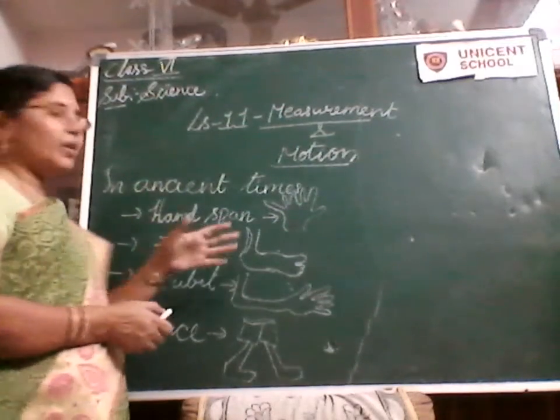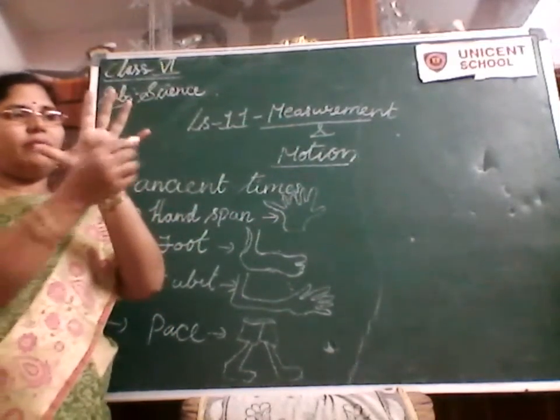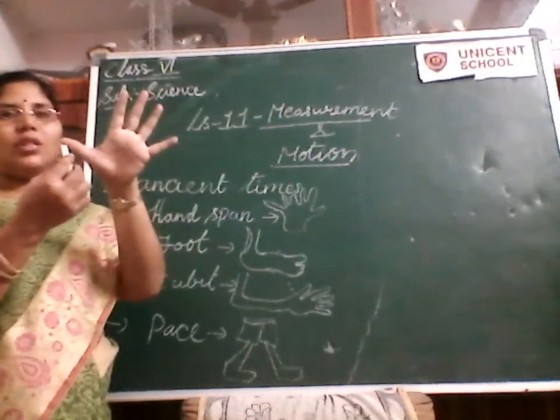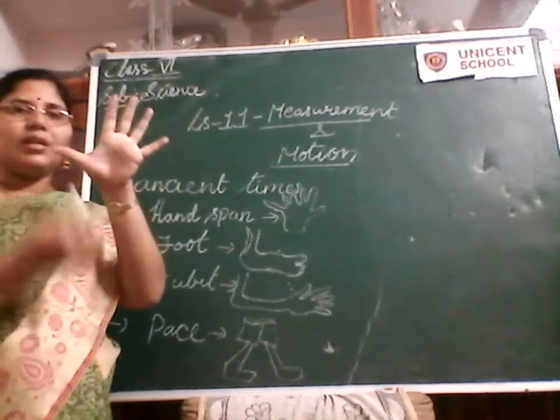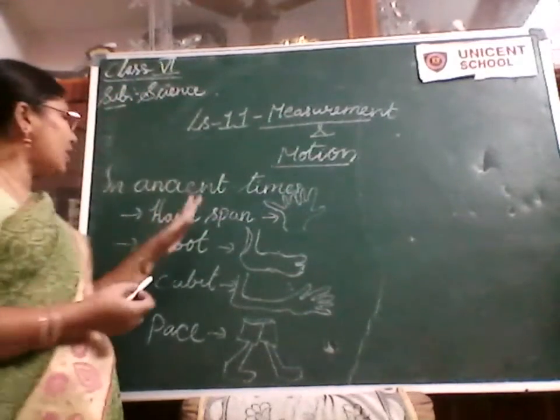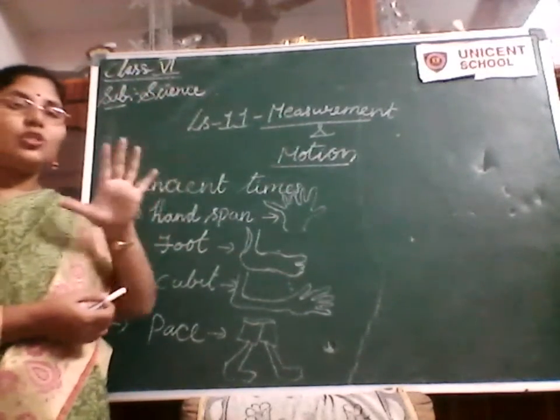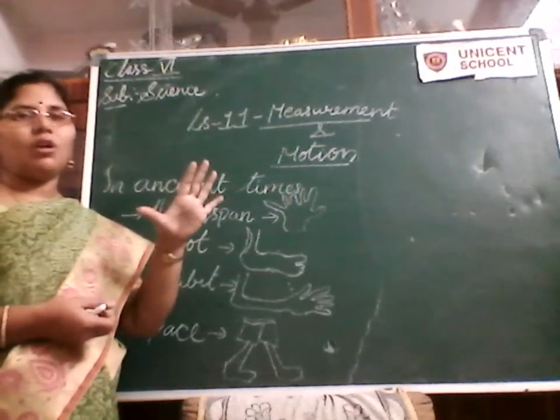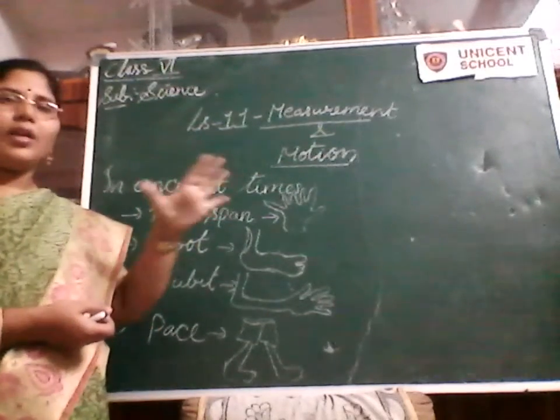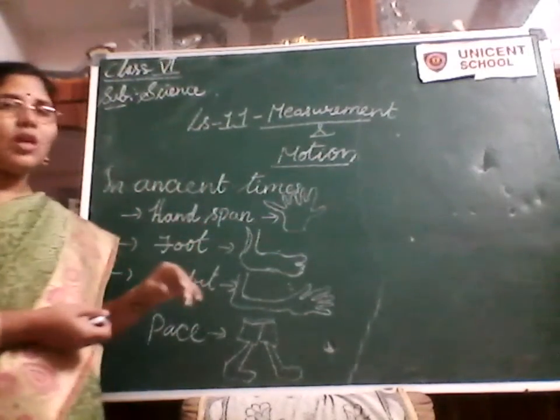Handspan is the measurement. See, this is the handspan, from the little finger to the thumb. This comes under one handspan. This handspan was used to measure shorter things like the length of cloth or the length of a board, or any shorter things.